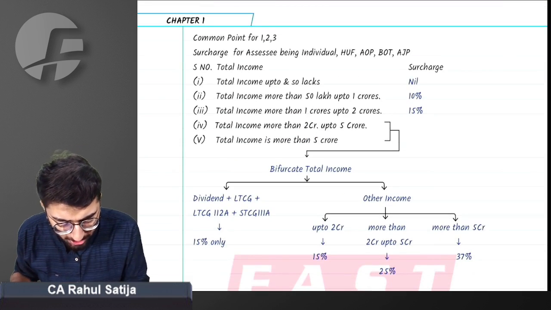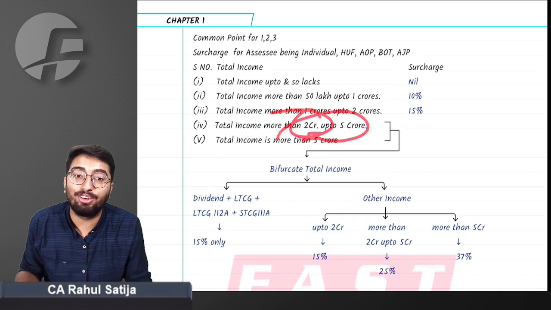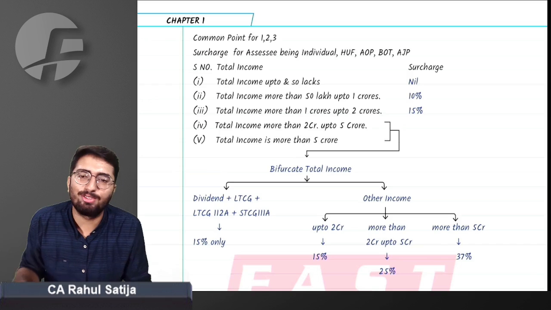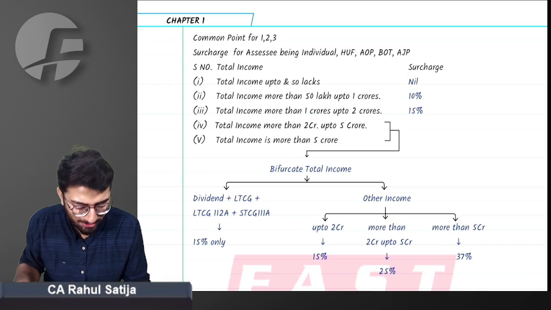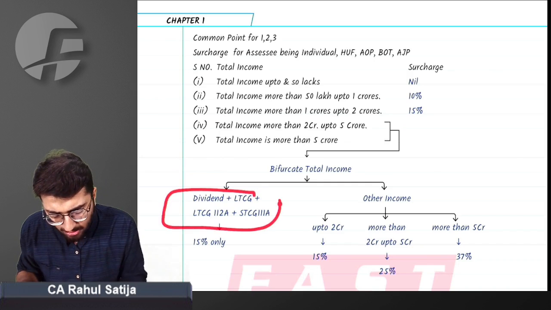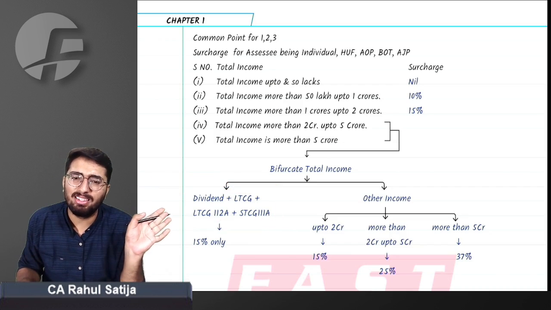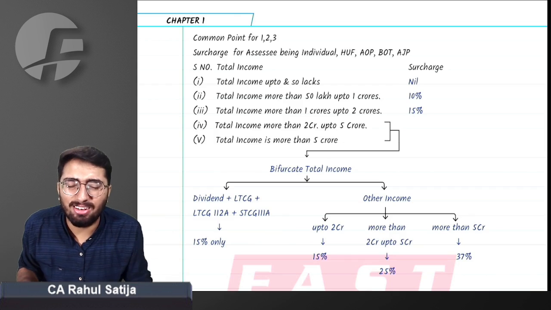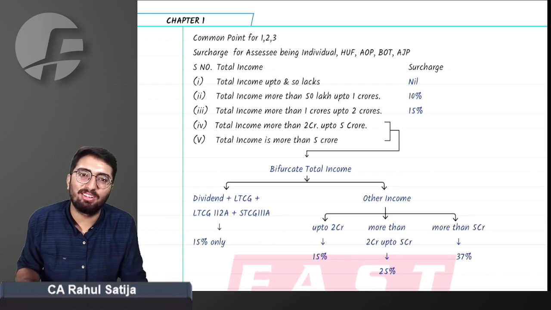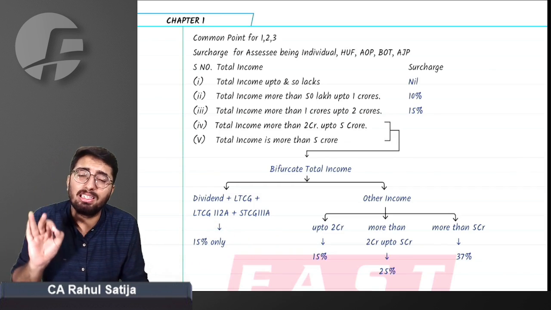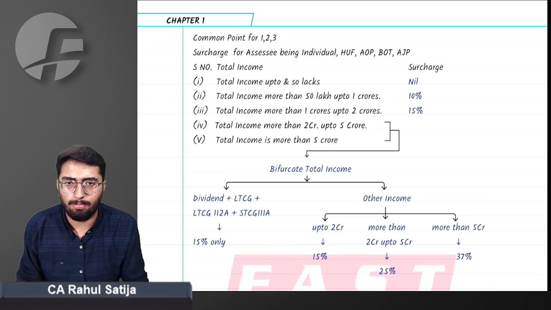But sir, if income is more than 2 crore, up to 5 crore, will the surcharge be different? How will surcharge be calculated? Focus on what I am trying to say. Government says we have specially taxed income like dividend, LTCG, LTCG 112. These are specially taxed income. These incomes are taxed at special rates. We cannot charge too much surcharge on these incomes. So the government said only 15% surcharge will be levied on these incomes irrespective of the total income.